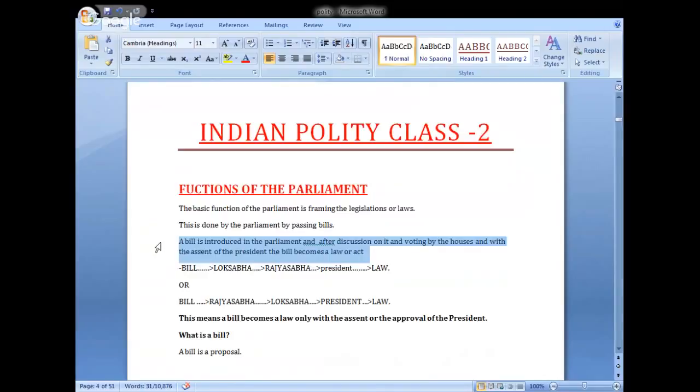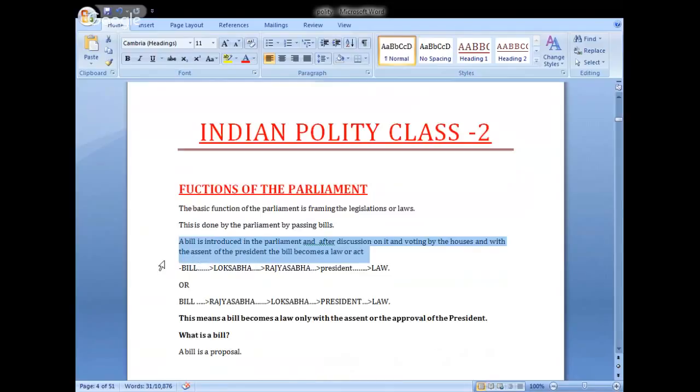What do you mean by this? Kindly pay attention. A bill is a proposal that is first introduced in any house, and after the introduction, there is a discussion on this. After discussion, there is voting, and then the bill goes to the president. President gives his assent. Then only the bill becomes a law.